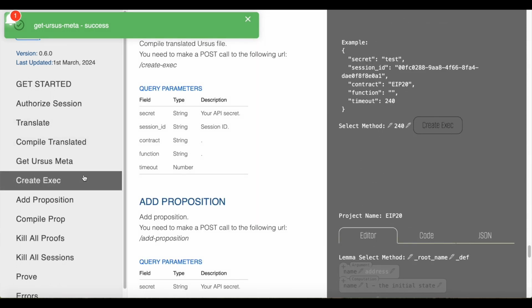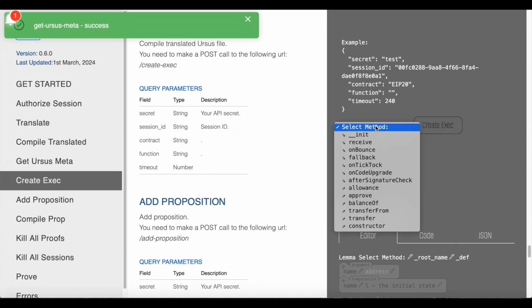We need exec to continue the verification process. Essentially, exec is a mathematical form of function reduced to a unified format, equivalent to the original function. Our tools accept only such forms of functions, and the equivalence of exec and the original form of function is automatically formally proved during generation. We will create exec for the transfer function.